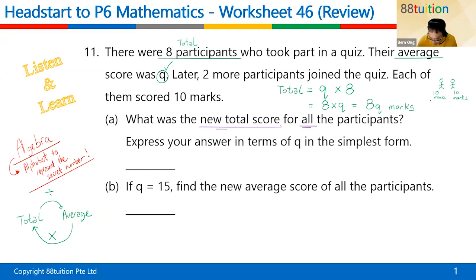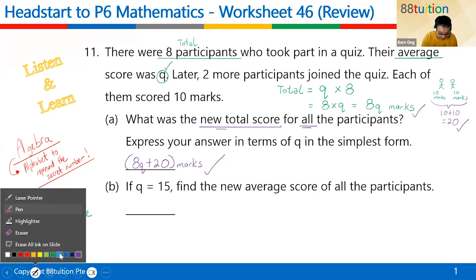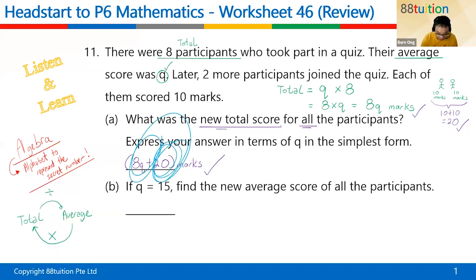All right. So down here, these 2 persons who join in, the total is 20. Correct or not? This is the total for 8 people. This is the total for the additional 2 people. So what is the total? Total means plus together. So your answer will be 8Q plus 20. You can present it as brackets marks. That will be beautiful. So this is algebra. Algebra consists of some numbers and some alphabets, put together. You should have an idea of what algebra is already because we have been doing this for the last 2 weeks.